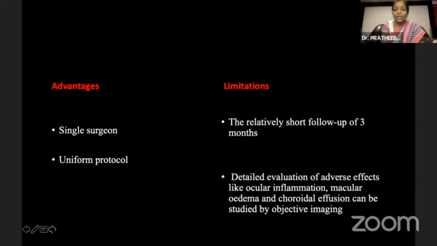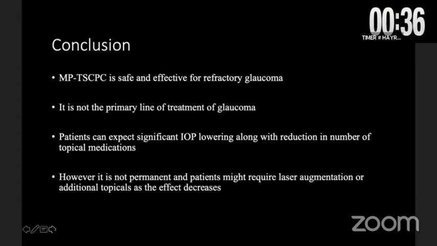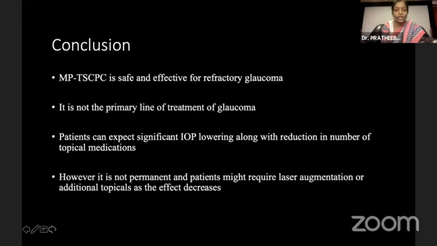The advantage in our study was it was done by a single surgeon and a uniform protocol was performed. The limitation was it had a very short follow-up, and detailed evaluation of adverse effects of inflammation and others by imaging was not performed. To conclude, micropulse laser is safe and effective for refractory glaucoma, but it is not the primary treatment of glaucoma. Patients can expect significant IOP lowering with reduction of medications. However, it is not permanent and laser augmentation might be required.